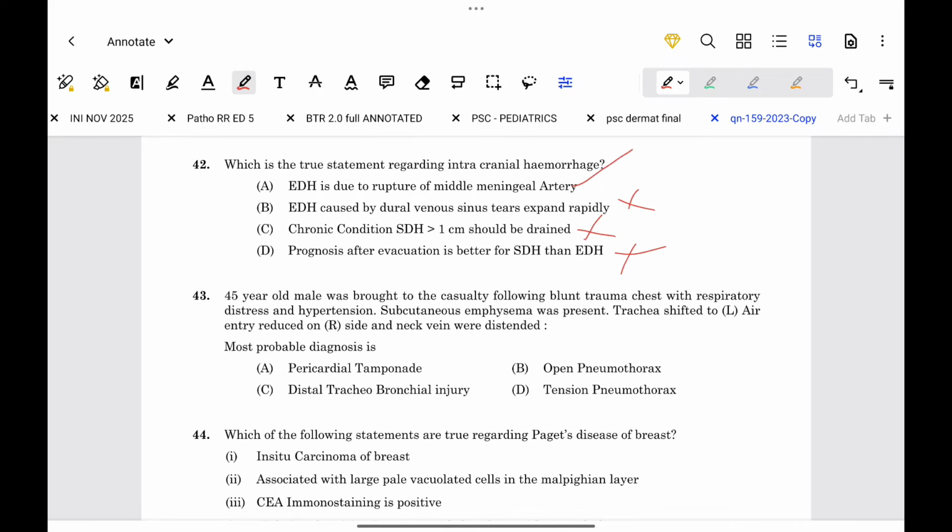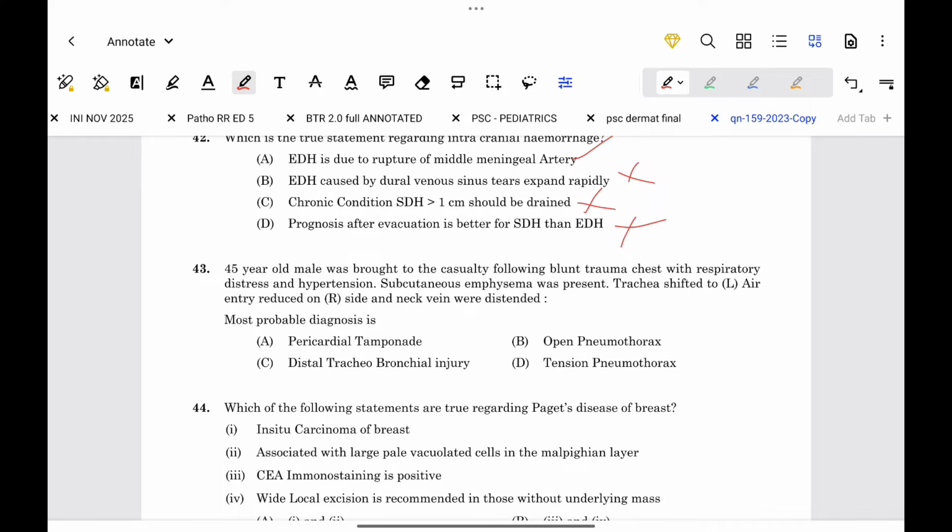Next question. A 45-year-old male has been brought to the casualty following blunt trauma to the chest with respiratory distress and hypertension. Subcutaneous emphysema was present. Trachea was shifted to left. Air entry was reduced on the right side and neck veins were distended. So here the problem is on one side and the trachea is shifted to the opposite side, and there is respiratory distress and subcutaneous emphysema. This is a case of tension pneumothorax.